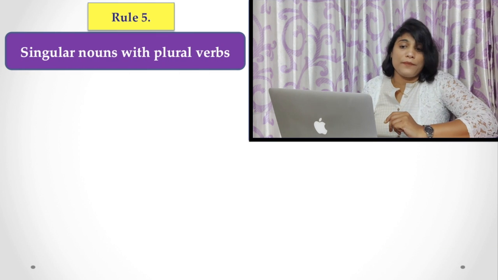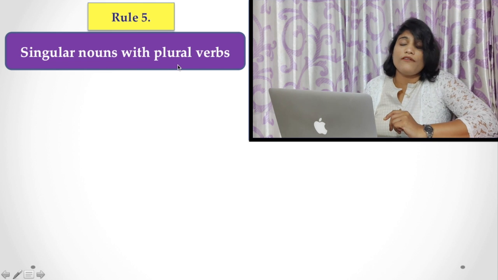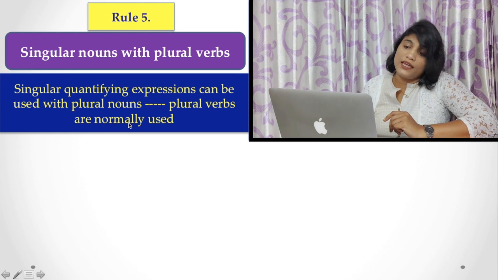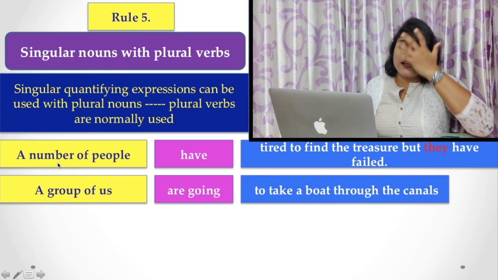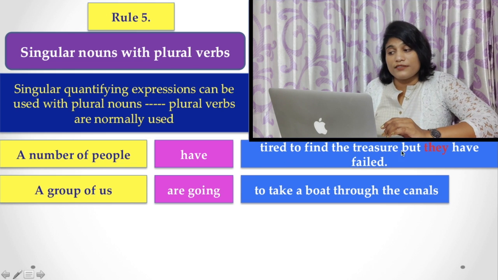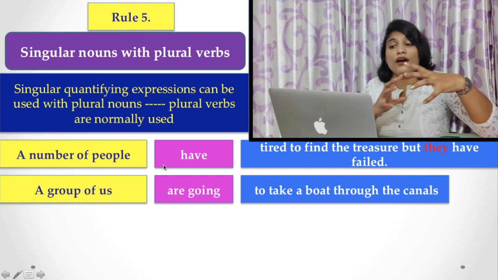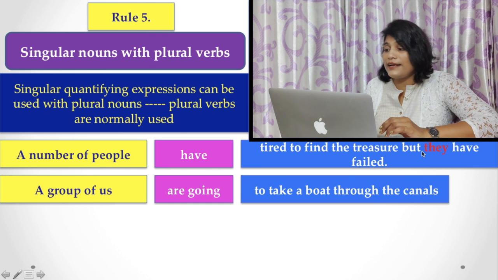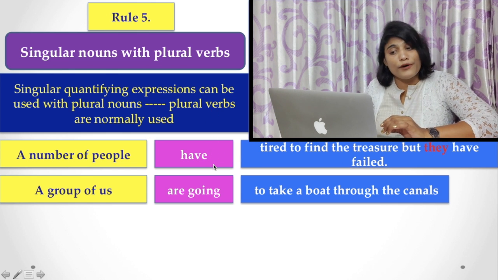Now, rule number 5, singular nouns with plural verbs. What is that? Singular qualifying expressions can be used with plural nouns, and plural verbs are normally used. You have to find out here. A number of people have tried to find the treasure, but they have failed. Here, a number of people refers to a group of people, and they are plural in number, because the pronoun here is they, so you have to use a plural verb.